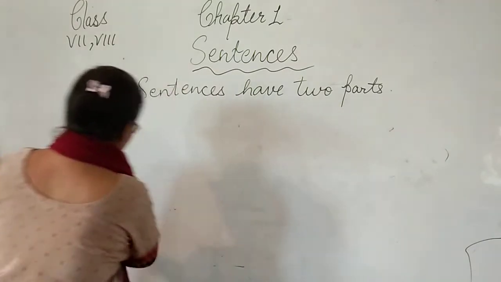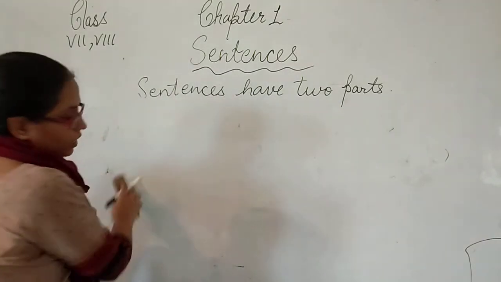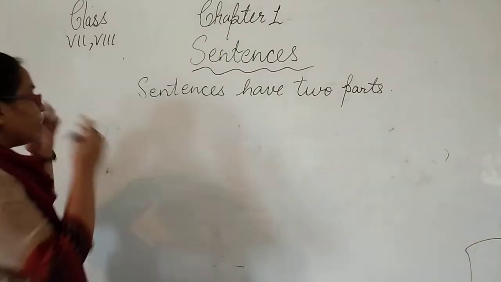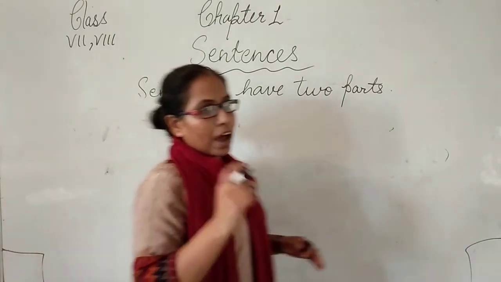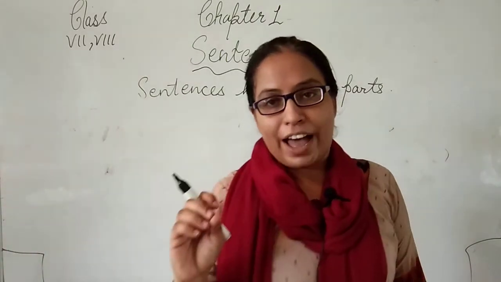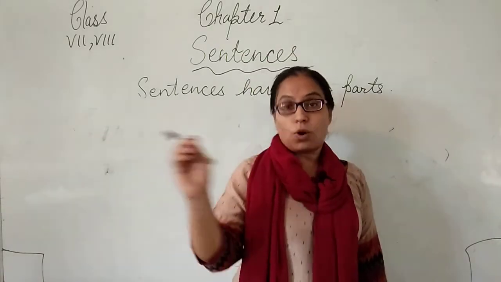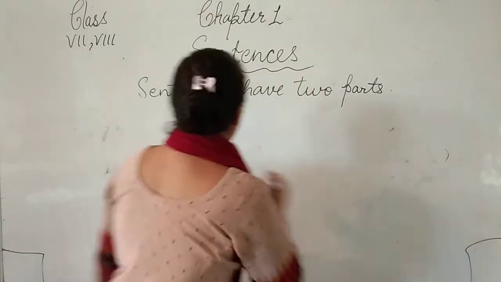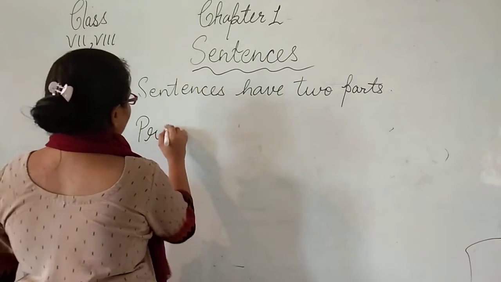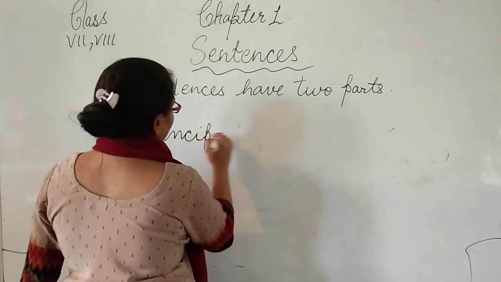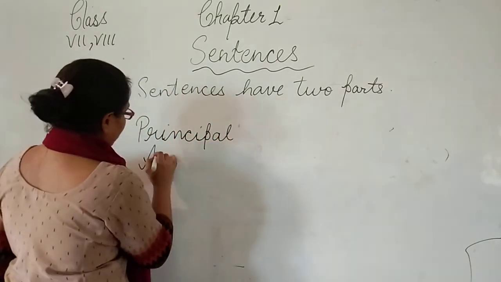In English grammar, when we are learning about the tenses, we know that two verbs are very important to identify which tense is this or that. Let me clear what that is. Principal verb and auxiliary verb.